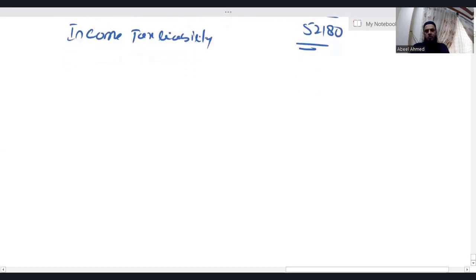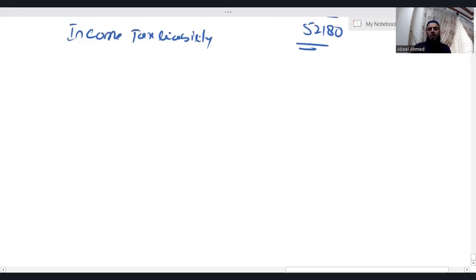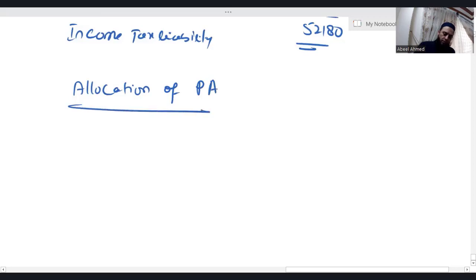Now, let me tell you one thing. Basically, in ATX, there's one rule which is not in taxation. What is that? Actually, the normal sequence of allocating personal allowance: non-saving, saving income, and dividend.